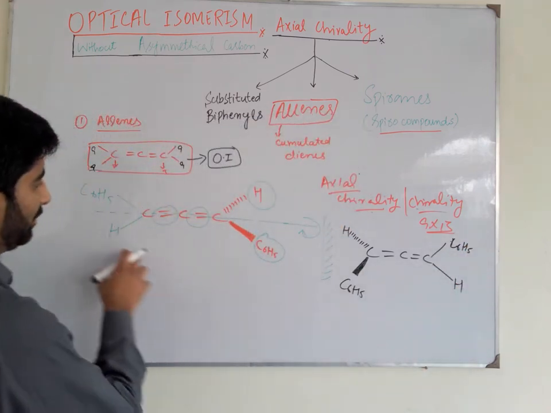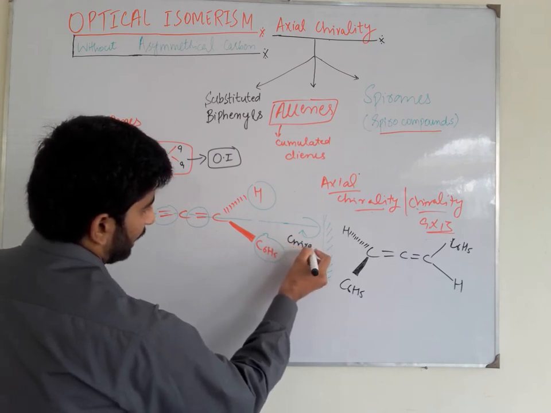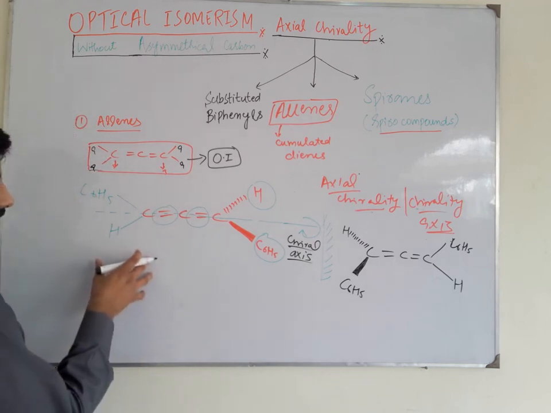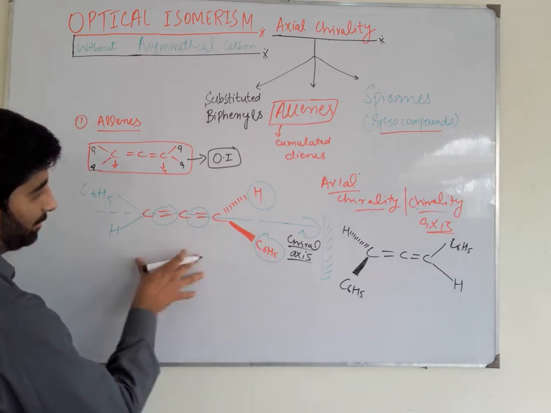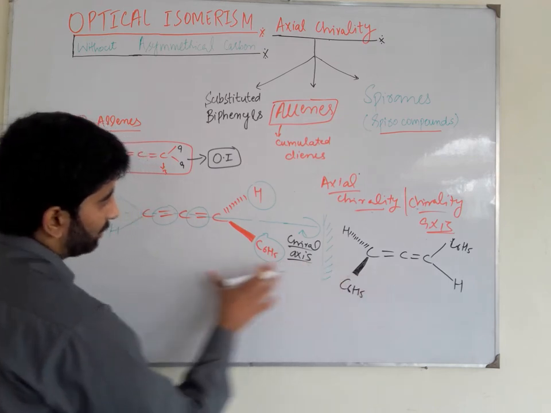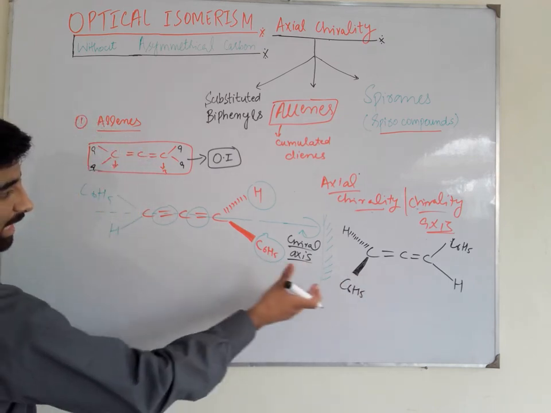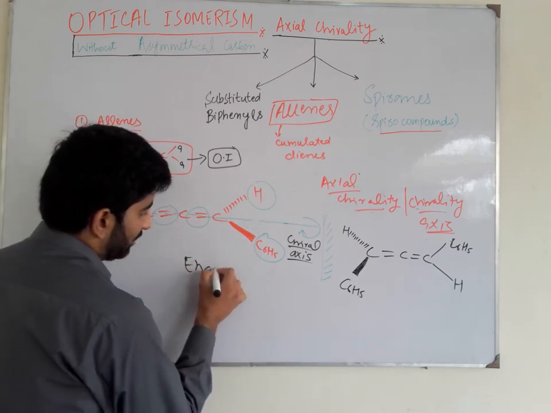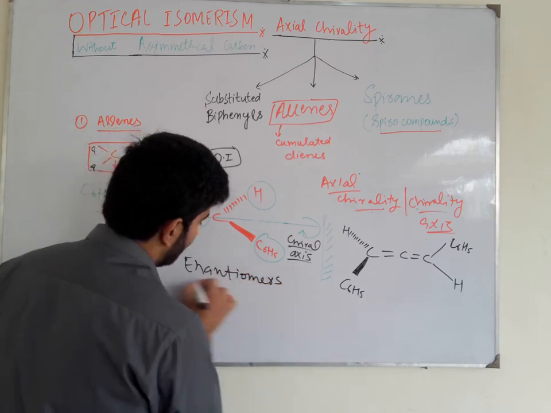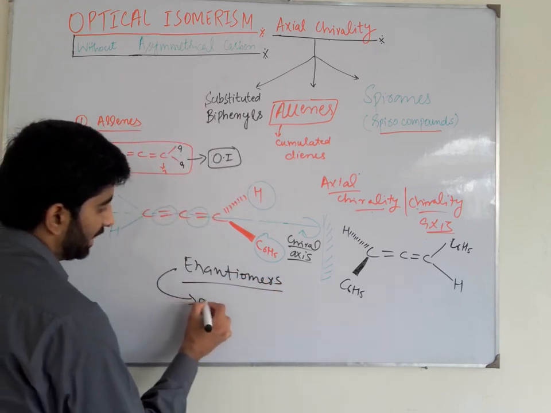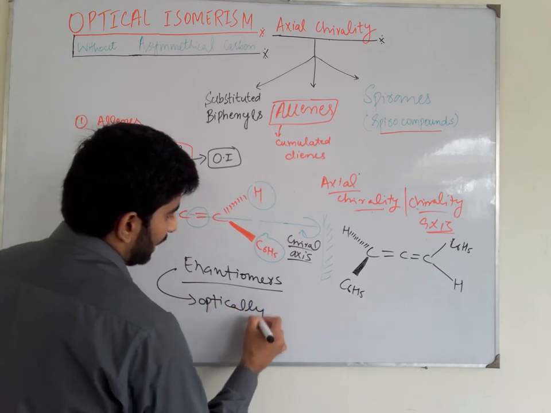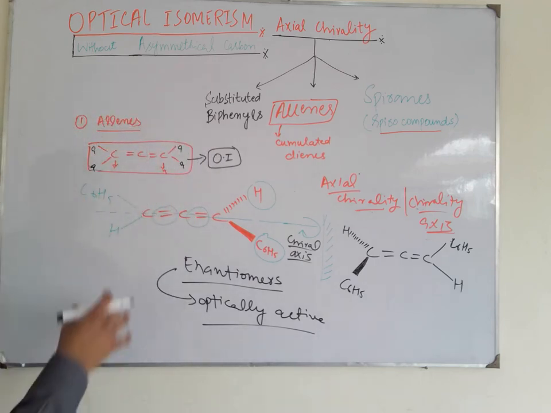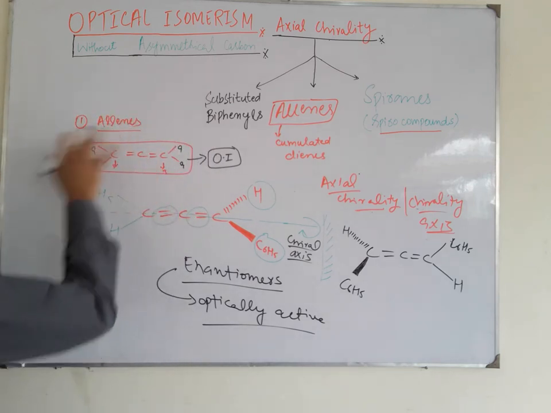now we see that when we pass a chiral axis through this plane, then there is axial chirality present, and we get a non-superimposable mirror image of this molecule. They are non-superimposable mirror images of each other, so we call them enantiomers of each other. We know that enantiomers are optically active compounds. Optically active compounds have the ability to rotate plane polarized light. So this is all about the optical isomerism in allenes.